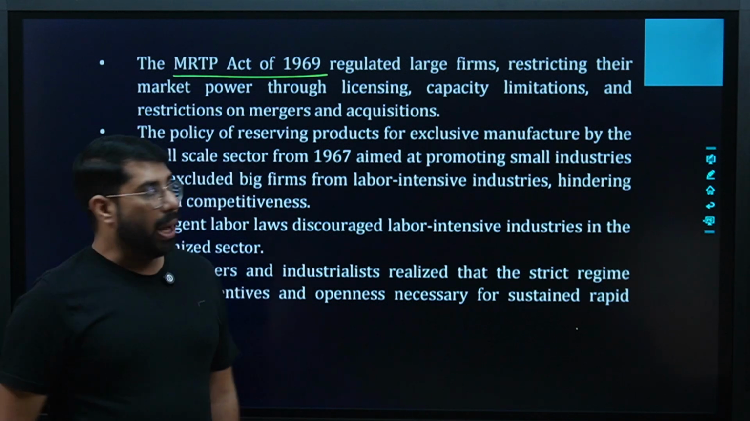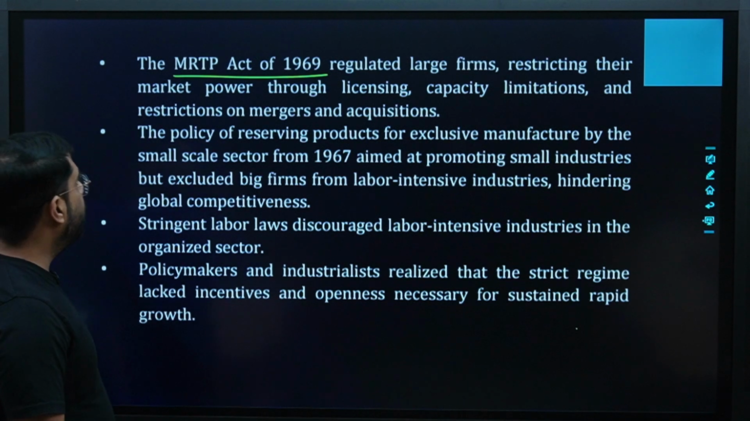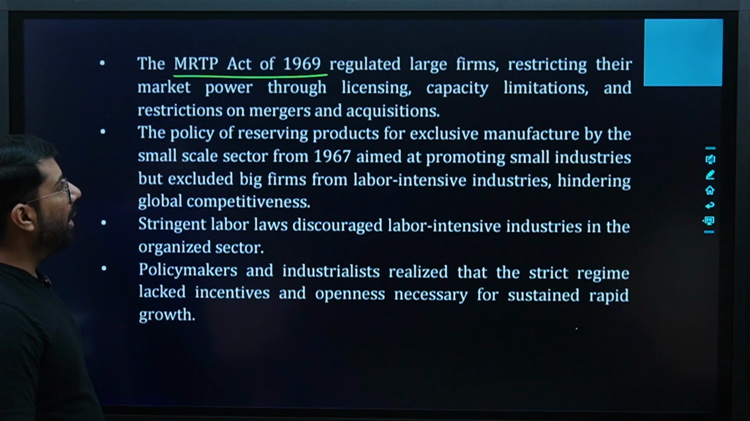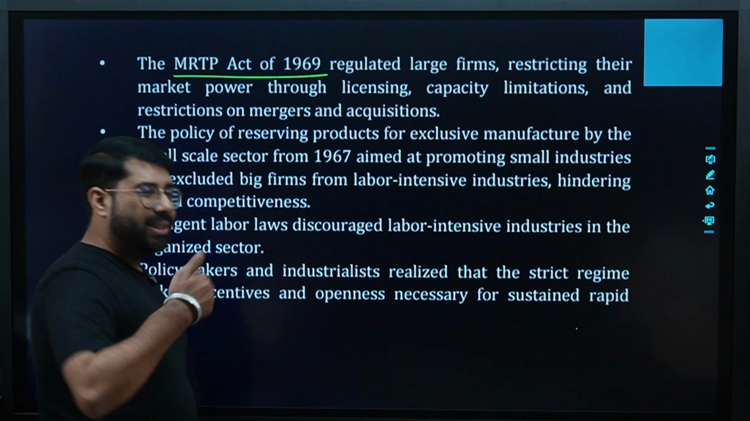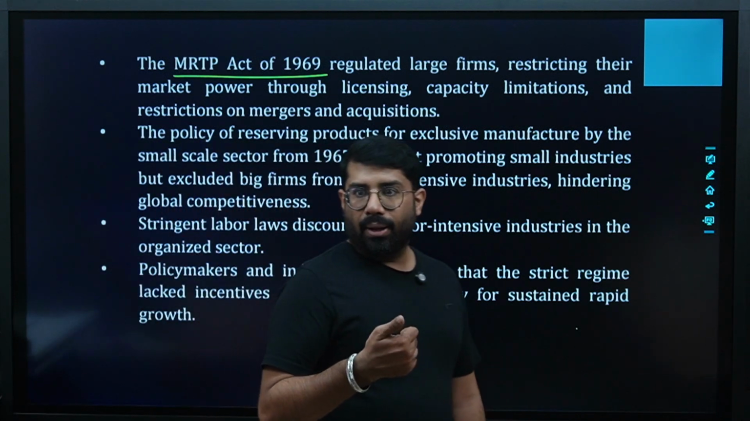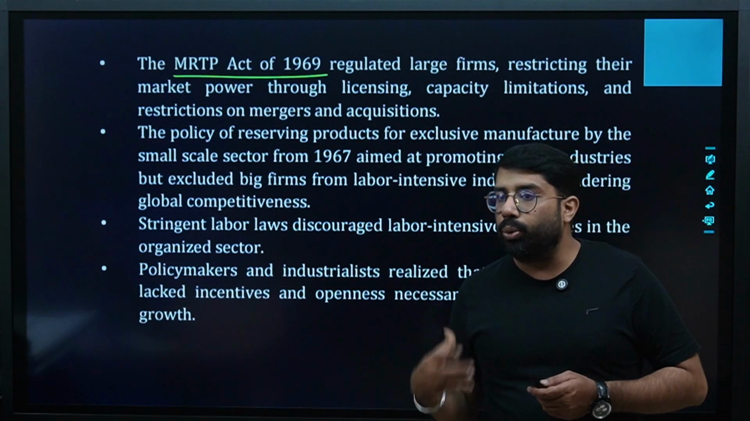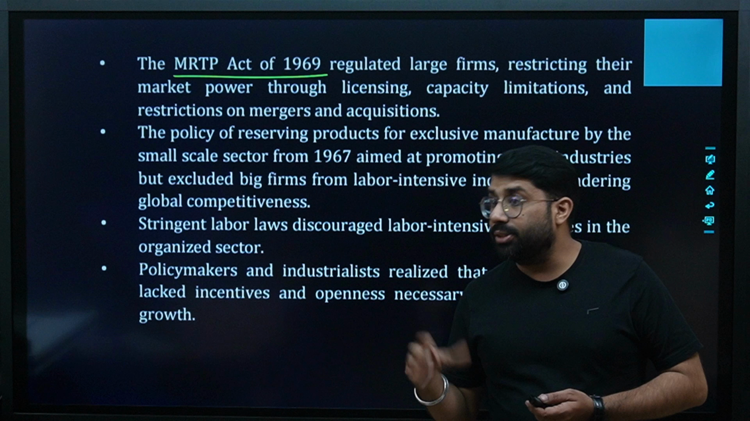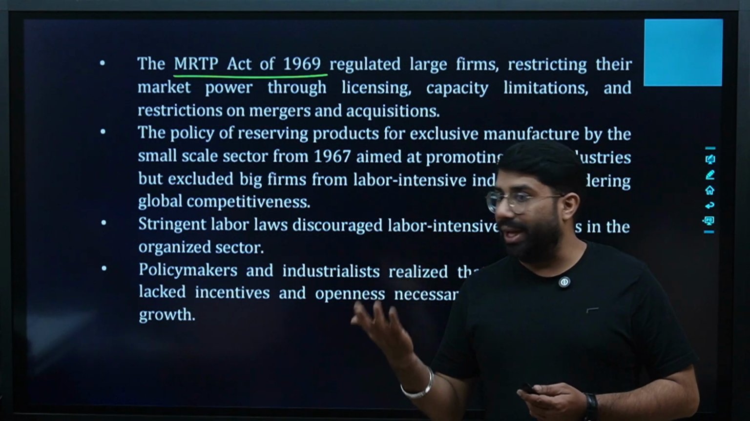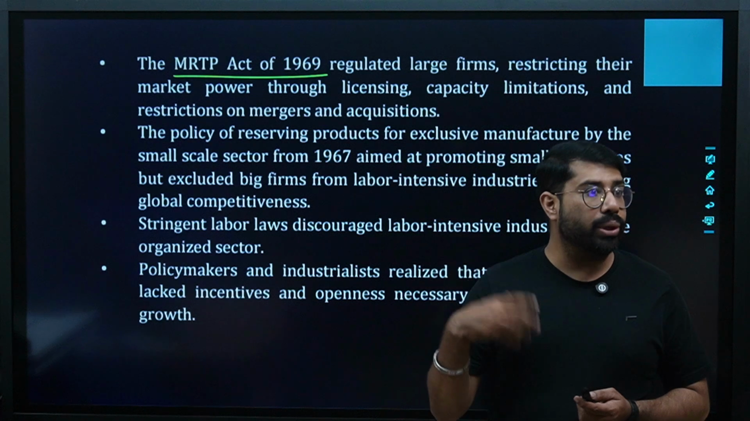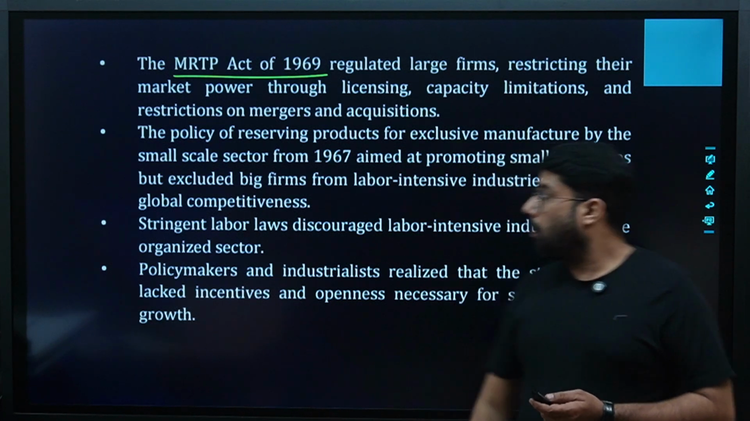Yes or no? So the MRTP Act of 1967 regulated large firms, restricting their market power through licensing, capacity limitations, and restrictions on mergers and acquisitions. Licensing was the main problem, right? People were not able to take the licenses because the criteria to take the license were very stringent, very tough. Only a handful of people could satisfy those criteria and get the licenses. Are we clear? Yes or no?